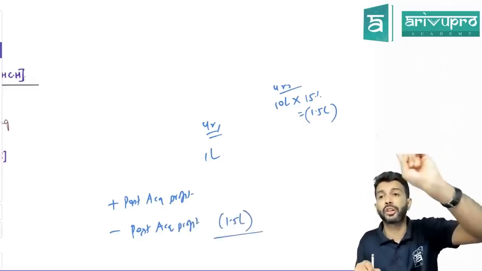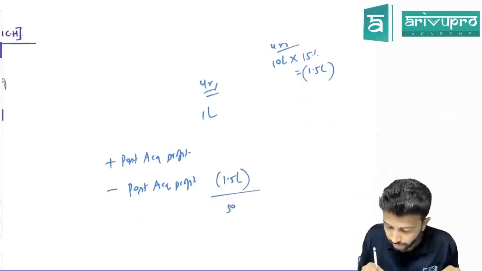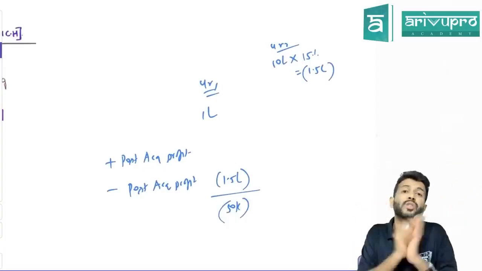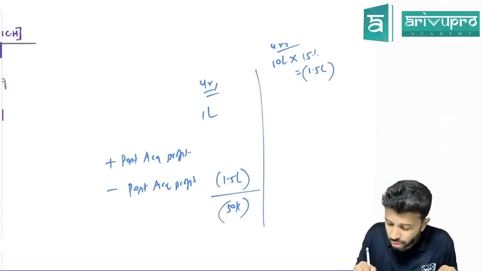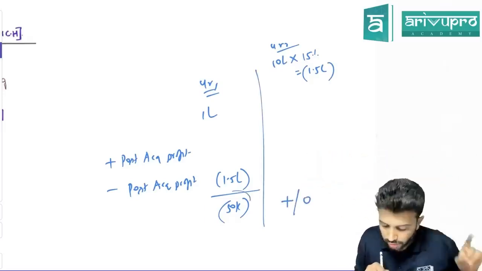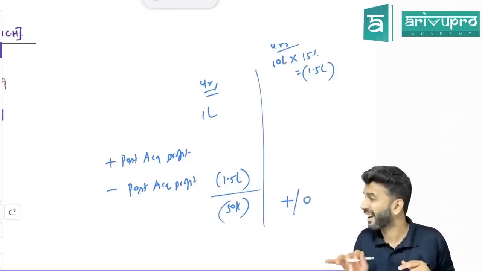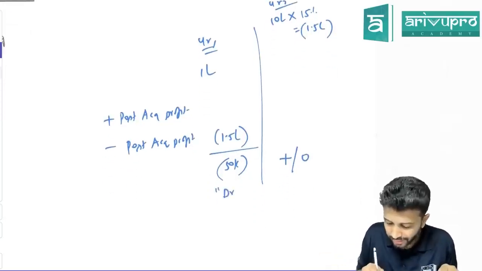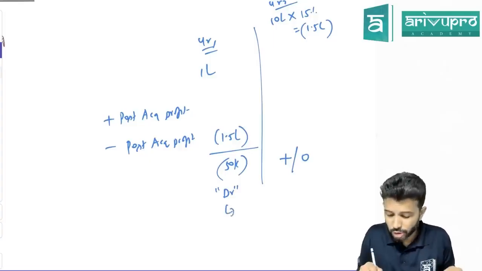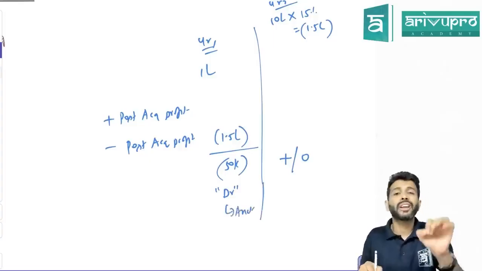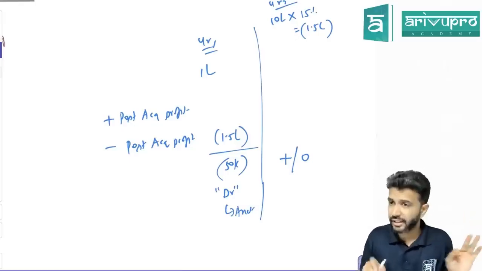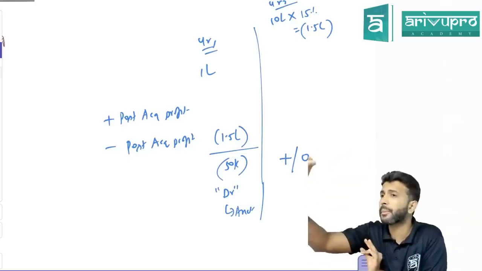Their share of post-acquisition loss? 1.5 lakh. So if you do this, what are you going to get? Minority interest balance becomes negative. What AS 21 says is either show minority interest as a positive balance or 0. Don't make minority interest balance negative, because if it has become negative, it means they have a debit balance, meaning you can't show it on the liability side, you will be forced to show it on the asset side. So what AS 21 says is don't make the minority interest balance negative. Either it should be positive or at maximum it can become 0.